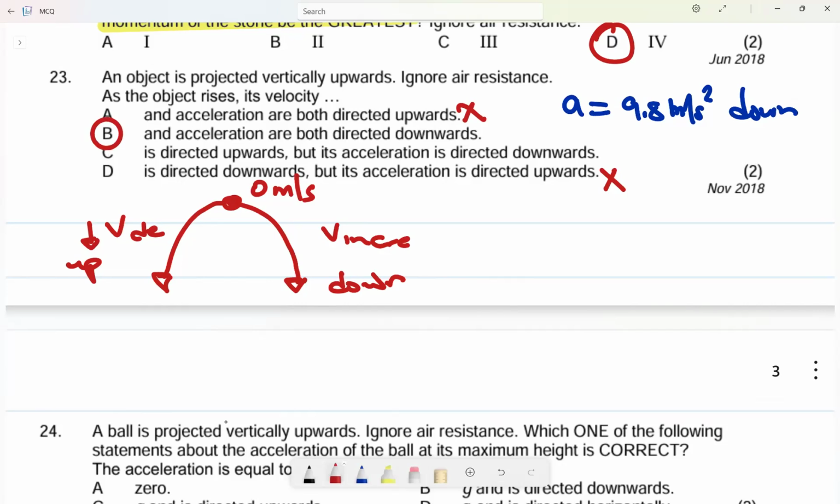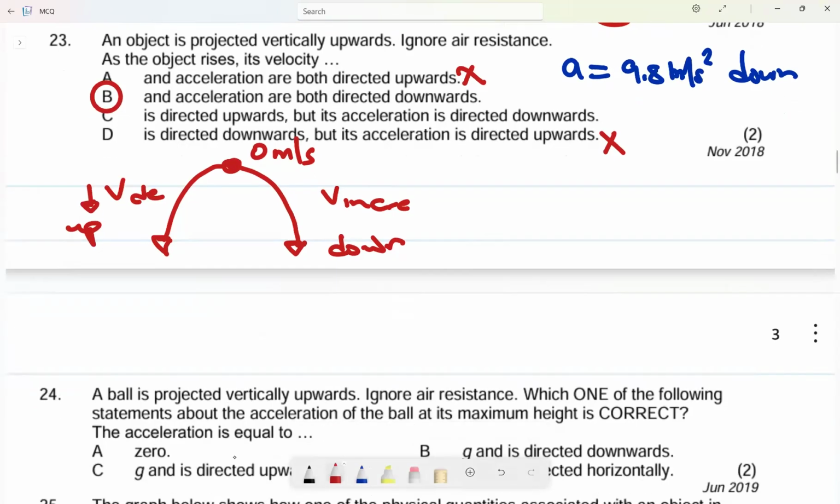The velocity and acceleration are both directed downwards. Why? Because if the acceleration was not directed downwards, there would be an increase in velocity, or it would remain constant. But since it is directed downwards, even though the object is projected up, it causes a decrease in velocity. So the most correct answer is B for number 23.